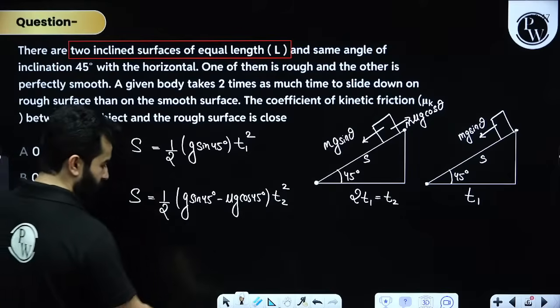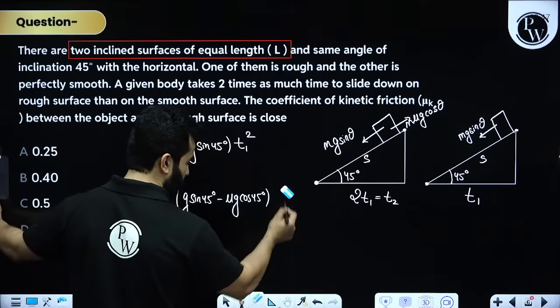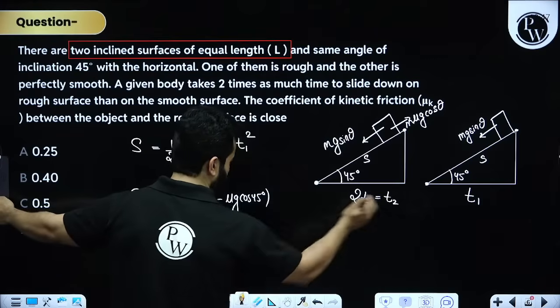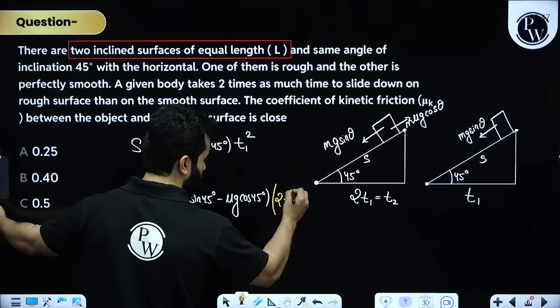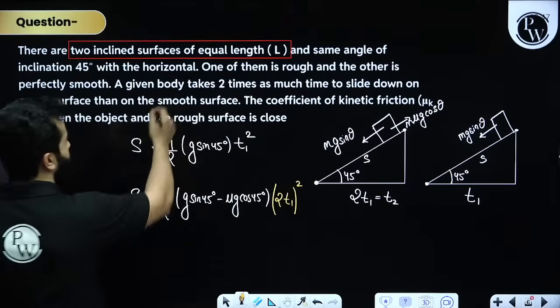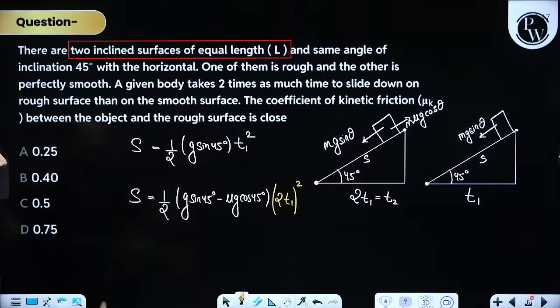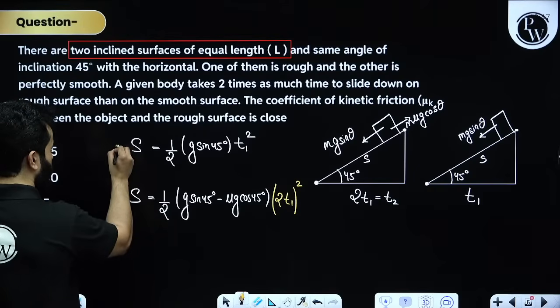Now they are saying, my dear friends, I'm going to save some time and simply say that instead of this t2 square, I can write 2 times t1 whole square, because they are saying the given body takes 2 times as much time. So now let's equate this equation and this equation.